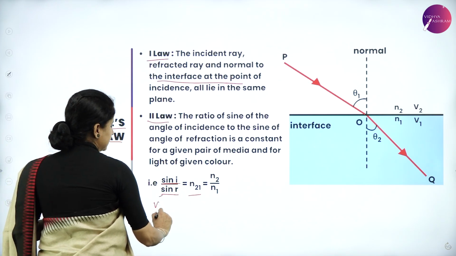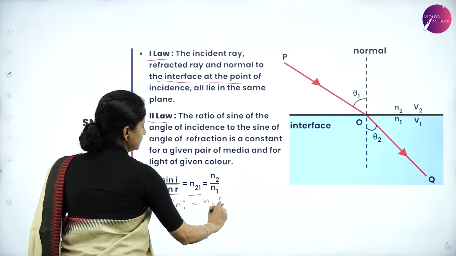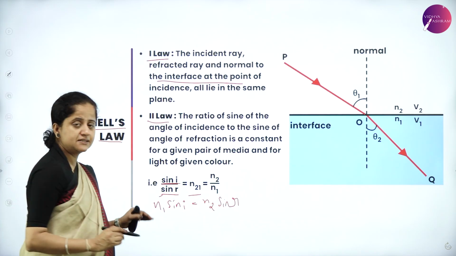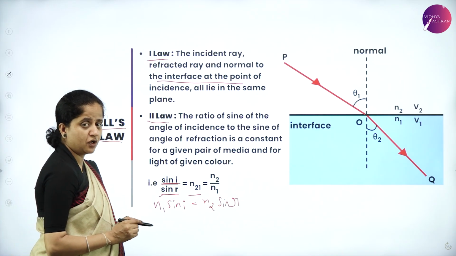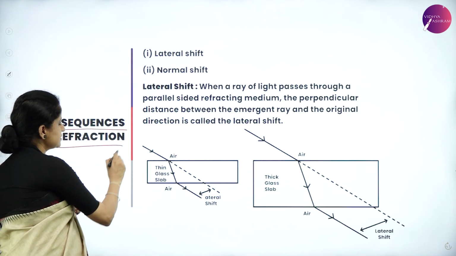So we can even write it as n1 sin i is equal to n2 sin r. This is the second law, which is very important. So we shall study the next concept, that is the consequences of refraction.